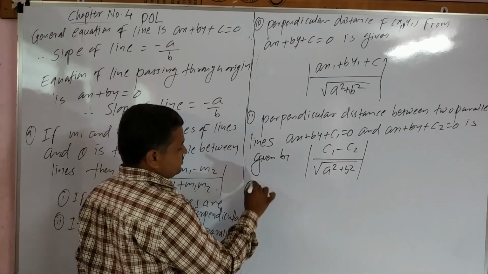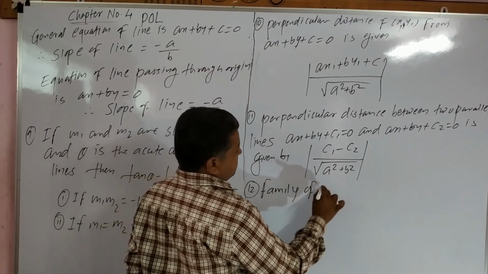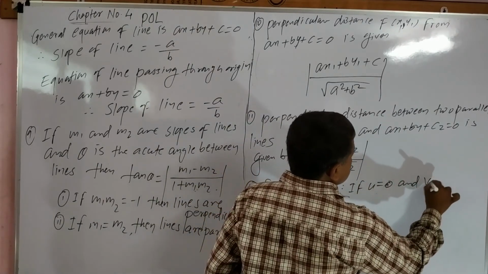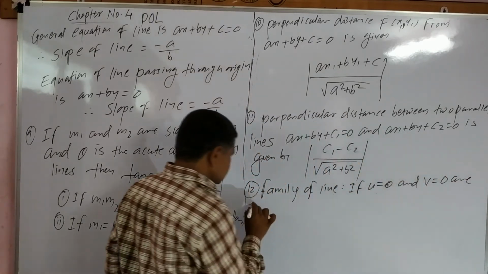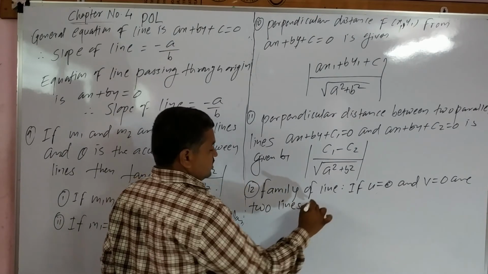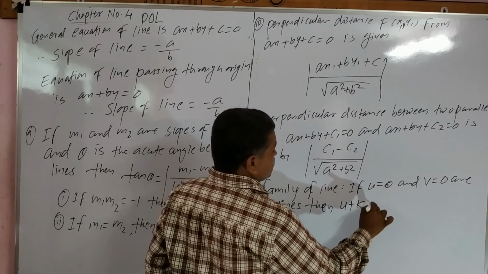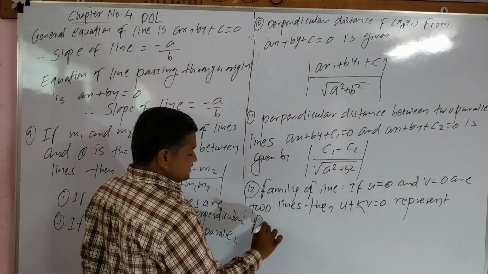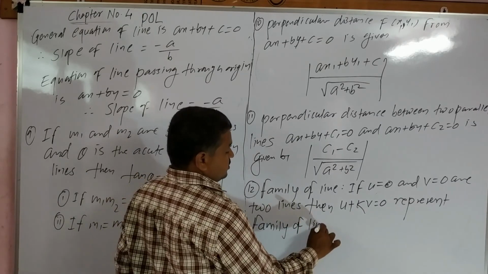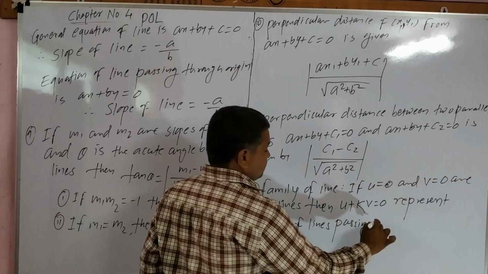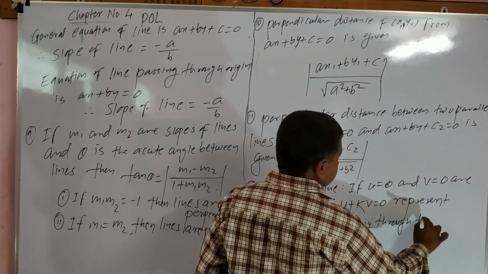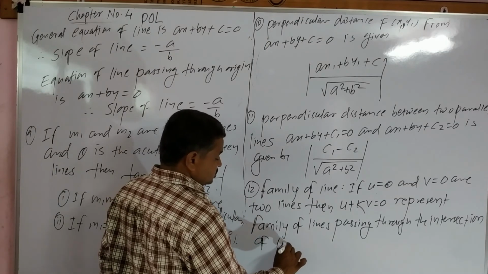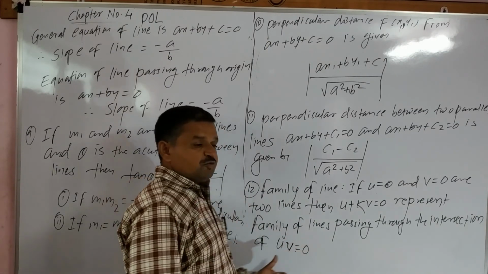Now, family of lines. If u equals 0 and v equals 0 are two lines, then u plus kv equals 0 represents a family of lines passing through the intersection of u equals 0 and v equals 0.